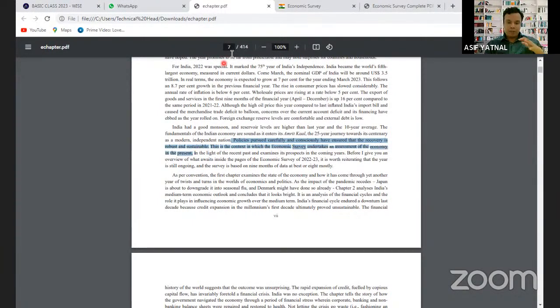So now we need to keep in mind before reading the economic survey that as per government we are entering into Amrit Kal और ये आने वाले 25 साल में we are striving to become an independent nation. We are trying to become a modern nation. That is what is mentioned here. So that the upcoming 25 years journey towards its centenary as a modern and independent nation. Remember, आप लोगों को गर्व महसूस होना चाहिए कि हम ऐसे पीरियड में हम we are youth, we are young, we are going to contribute to make India a developed nation. We are going to contribute to make India a modern nation. So that is what is mentioned here.